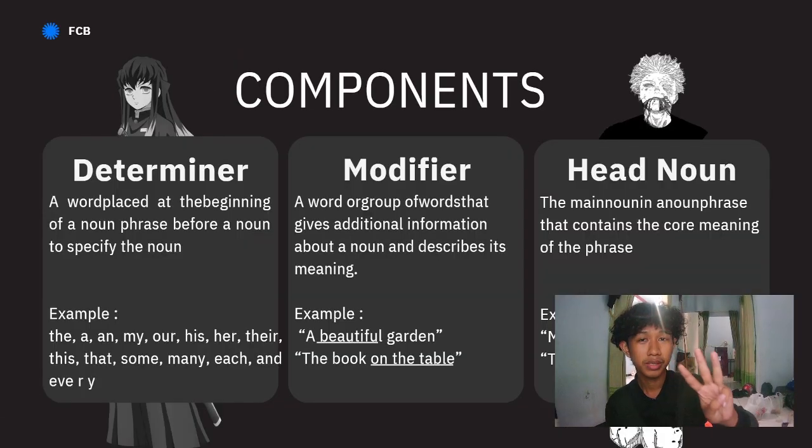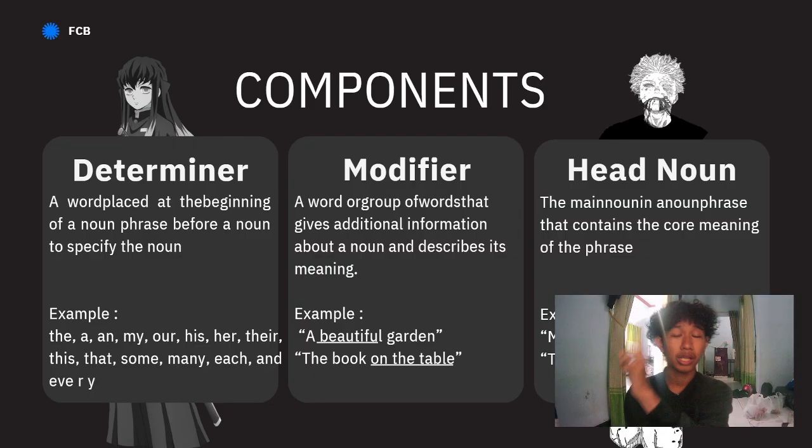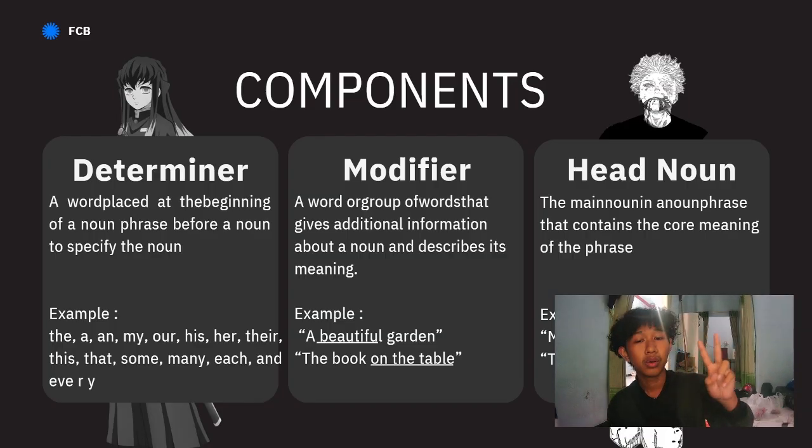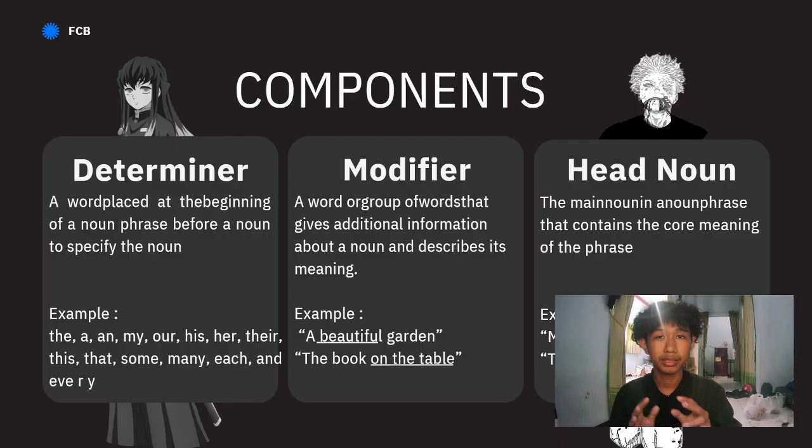There are three components, as I said before, of a noun phrase. There is the determiner that is always at the beginning of a noun phrase, the modifier, a word to give additional information about the noun or to describe the noun. Next is the head noun, the object that we use in the phrase.